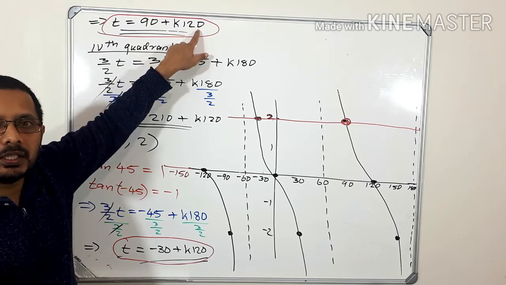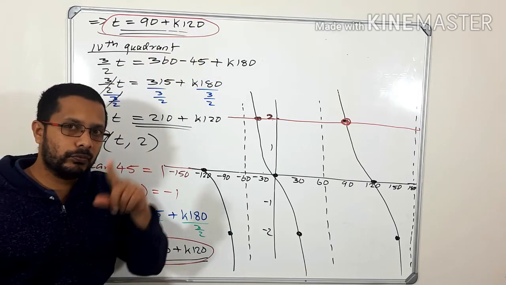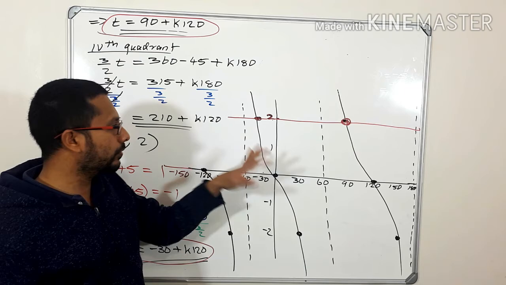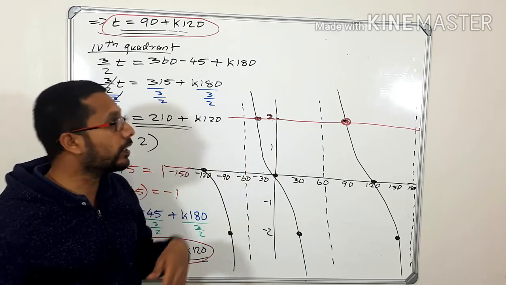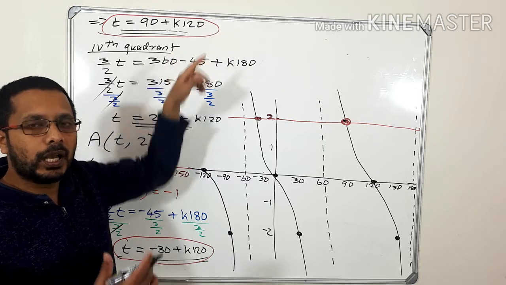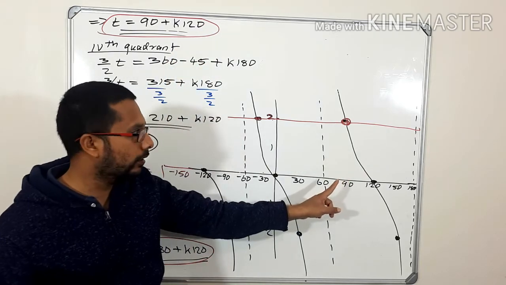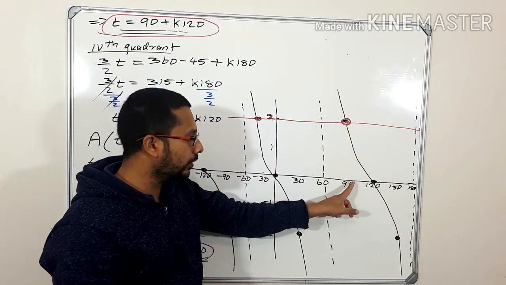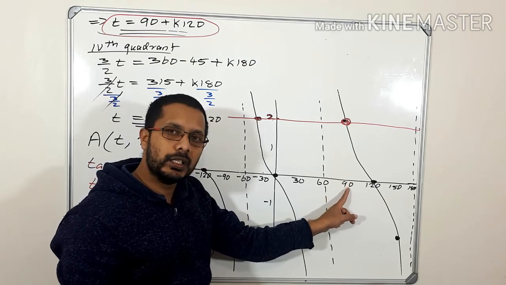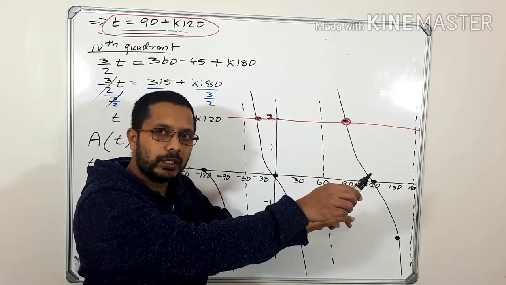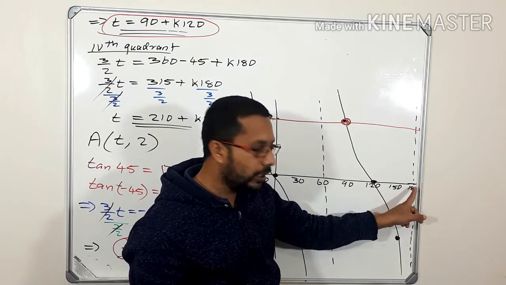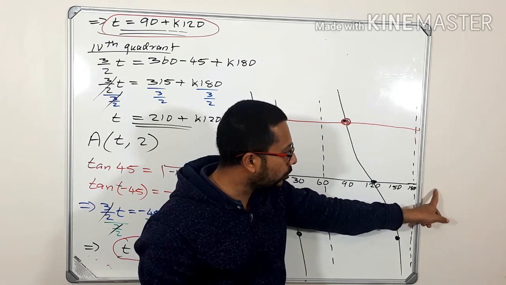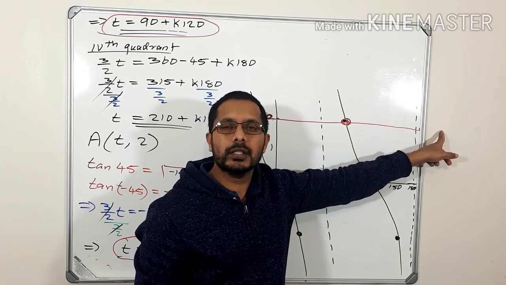K 120 degrees means, do you remember the 6.1, the first question, the period of this graph is 120 degrees. So it means that this k 120 means after that 90, the same value will repeat after 120 degrees. From this 90 degrees after 120 means which degree? 210 degrees. That means here we have only up to 180 degrees. If there is 210 degrees, on that 210 degrees we will get the y value as 2.